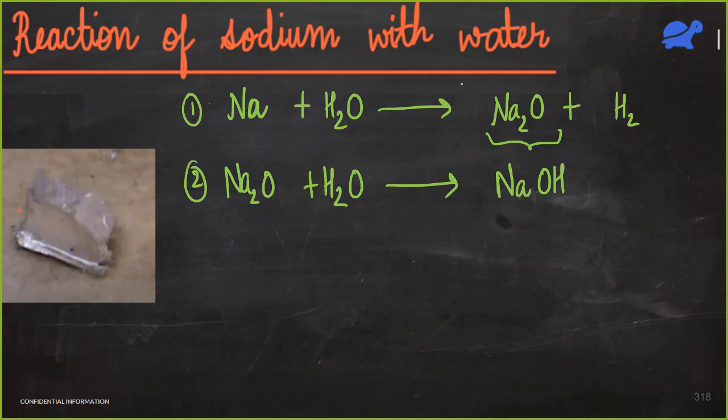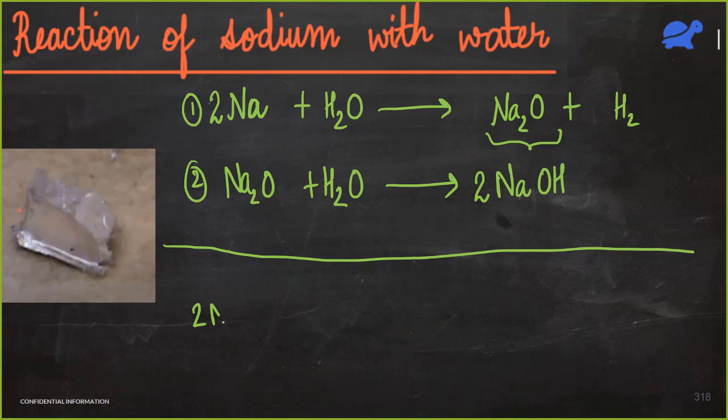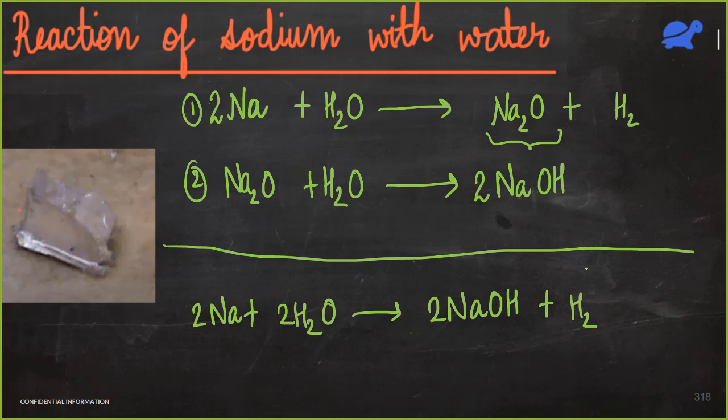Okay, and the first equation is not balanced. If I write a 2 over here, it gets balanced, and here also I should write a 2. Now if I combine these two equations, Na2O gets cancelled. We get 2Na plus 2 water gives 2NaOH plus H2. This equation is balanced.